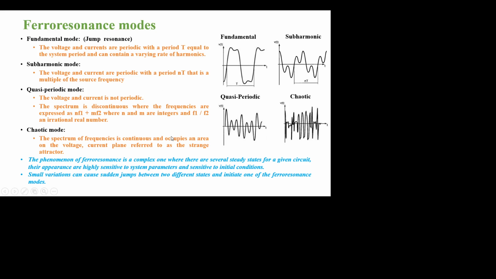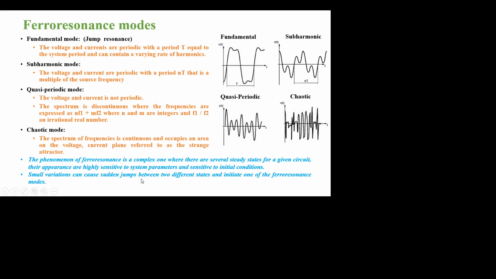There are four modes of ferroresonance: fundamental, subharmonic, quasi-periodic and chaotic. Here fundamental and subharmonic are periodic modes, whereas quasi-periodic and chaotic are aperiodic modes. So ferroresonance is a nonlinear complex phenomenon having several steady state values which are highly sensitive to system parameters and initial conditions.